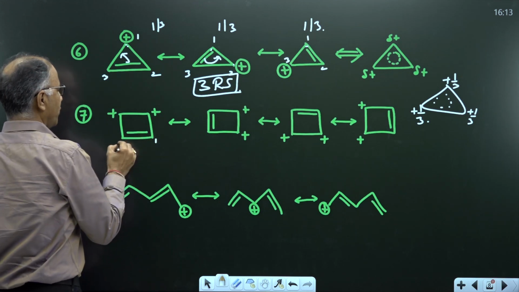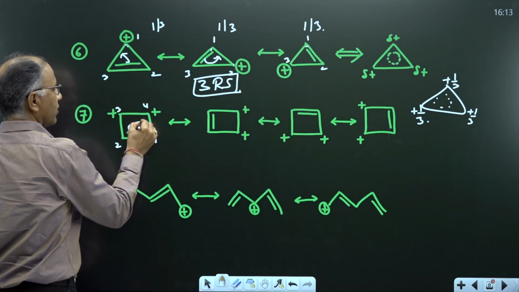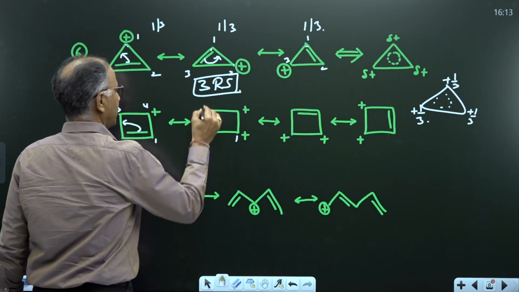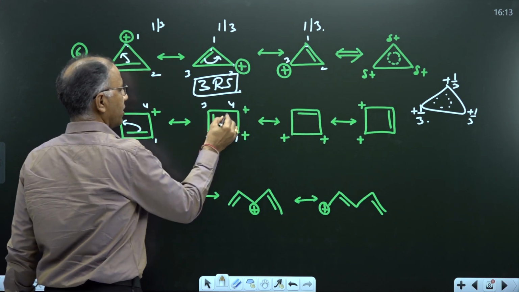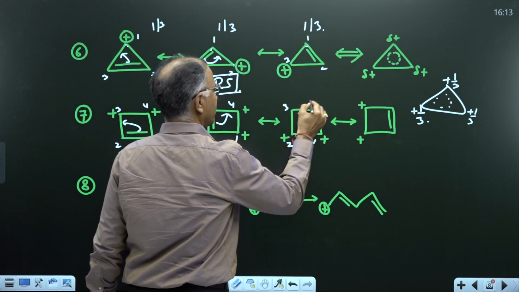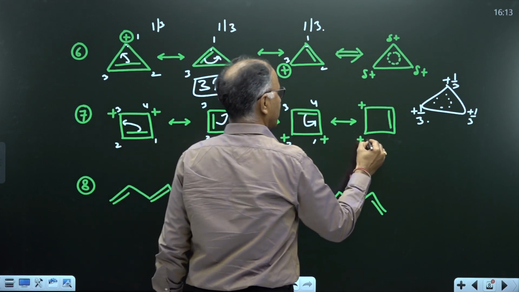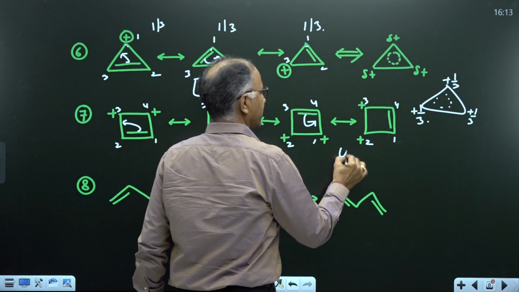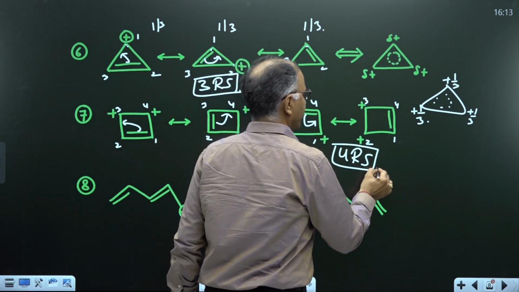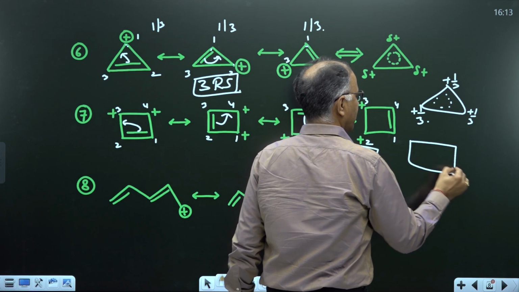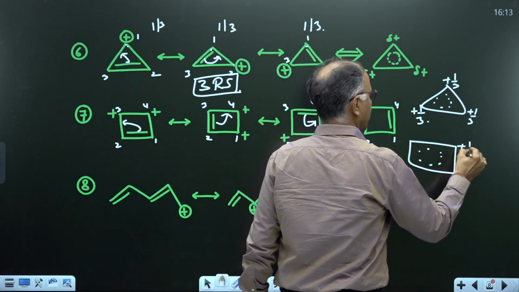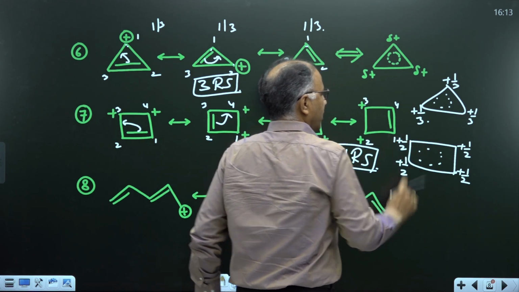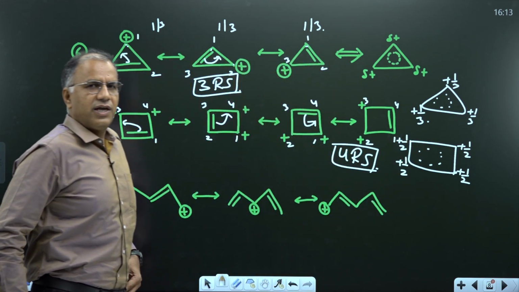Similarly, in this case, if you number the pi bond is in 1, 2, then pi bond will go to 2, 3, then pi bond will go to 3, 4, then pi bond will go to 1, 4. Means how many RS are there? 4 RS of equal stability. Now what is the resonance hybrid? Plus half, plus half, plus half, and plus half. 4 RS of equal stability.